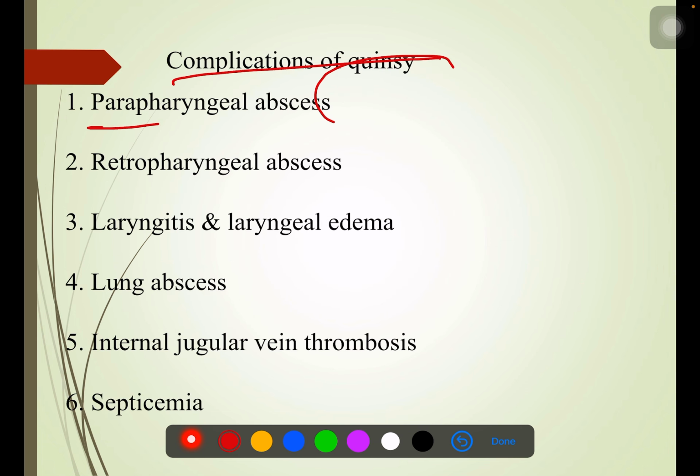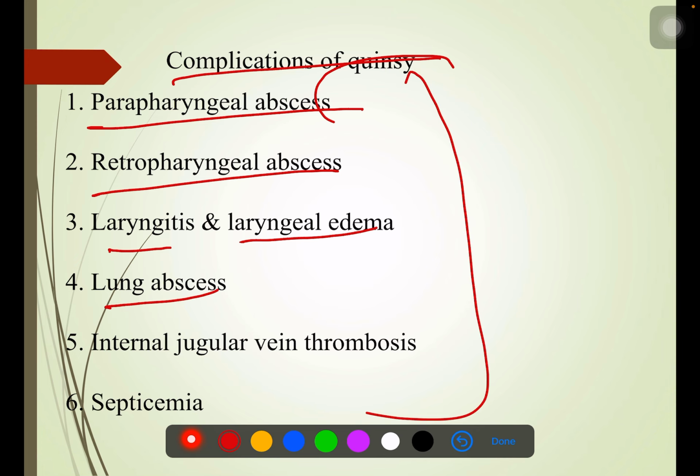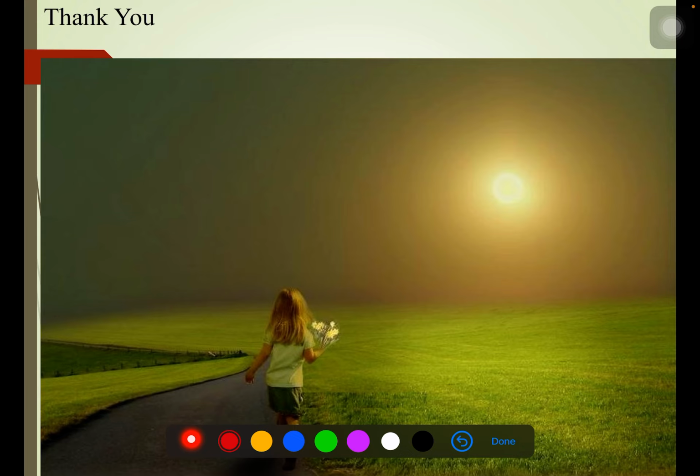Complications can be parapharyngeal abscess, retropharyngeal abscess, laryngitis, laryngeal edema, lung abscess, all the areas surrounding the tonsil. You can just write it down. Okay, that's it for peritonsillar abscess.